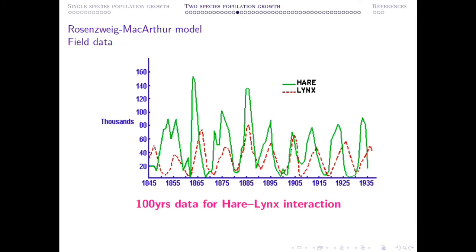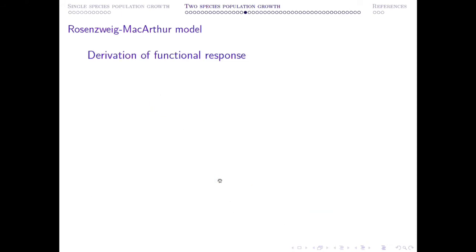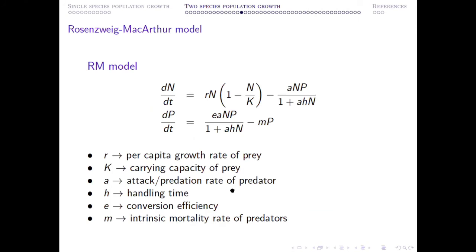And based upon this data, the Rosenzweig-MacArthur model was constructed, where N is the prey, P is the predator, and these parameters have this kind of interpretation. As all of you will have the slide, you can go through it. If you have any question, please ask me maybe tomorrow, because today you need some time to go through them.